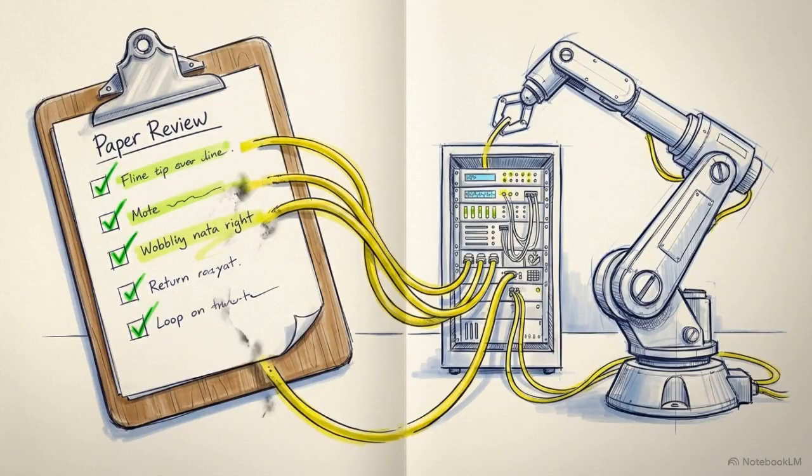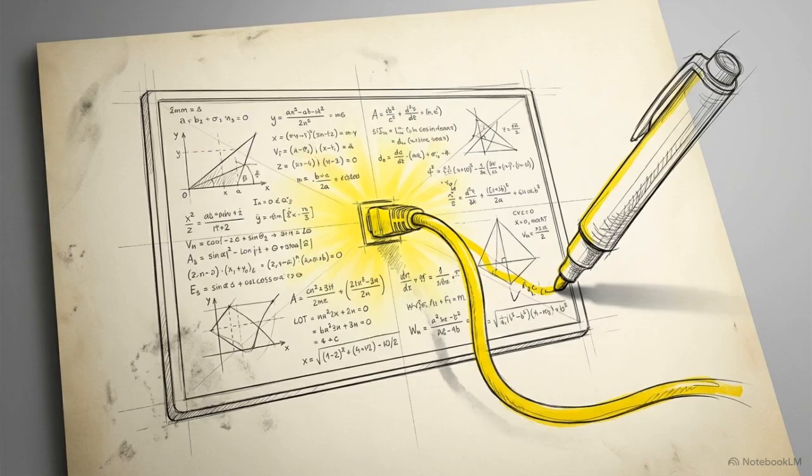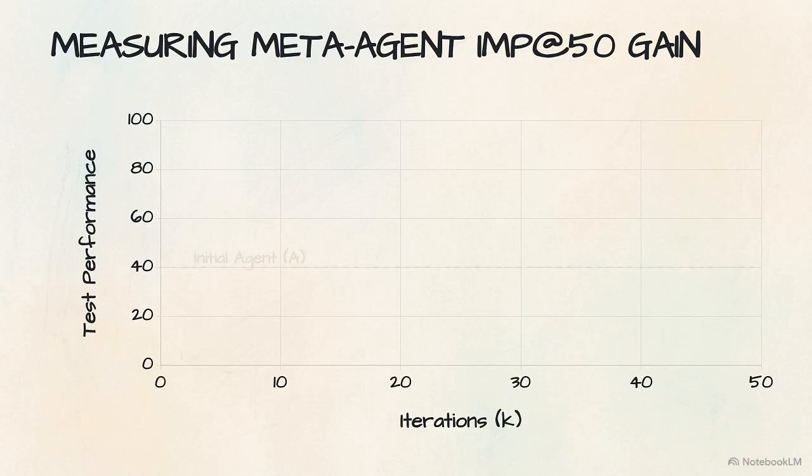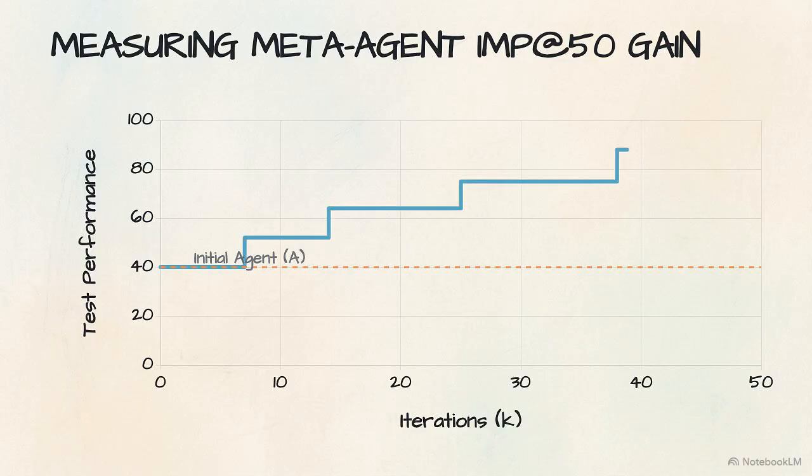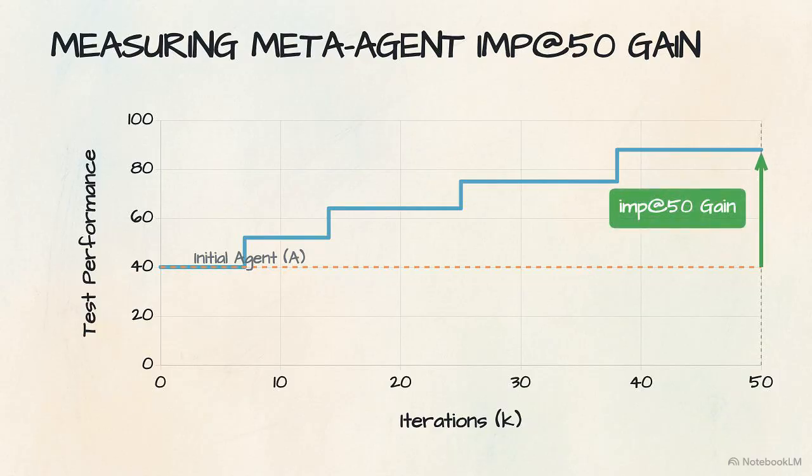To test if this architecture truly generalizes, we have to see if the performance tracking and memory infrastructure optimized in one domain work on a completely unseen, unrelated task. We measure this using the Improvement at K metric, or IMP at K. It isolates the meta-agent's pure ability to improve task agents by measuring the test performance gain after a strict number of iterations, in this case, 50.